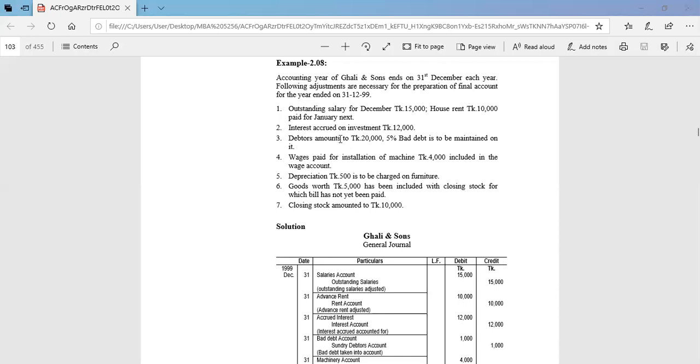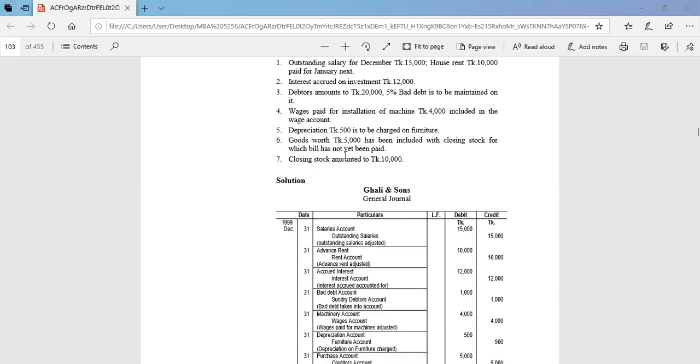And then number four, wages paid for the installation of machine, 4,000, included in the wages account. Here we mistakenly wrote down the 4,000 amount, which is the installation of machine, into the wages. It is not a correct journal entry.